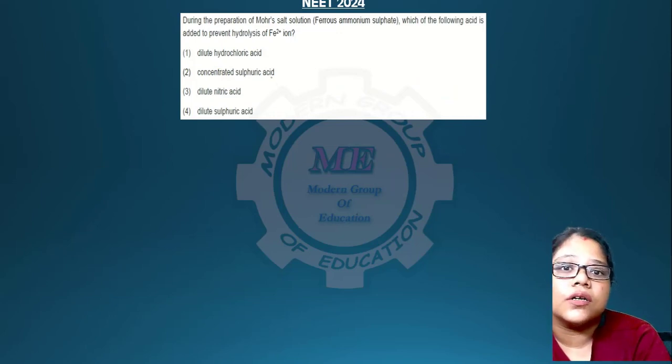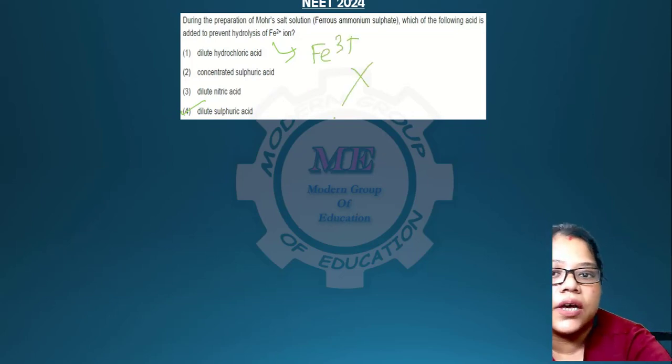Okay, preparation of Mohr's salt, ferrous. Which of the following acids is added to prevent the hydrolysis of Fe2+? Dilute sulfuric acid, because otherwise it gets converted to Fe3+, which we don't want. Okay, so number 4 is your answer.